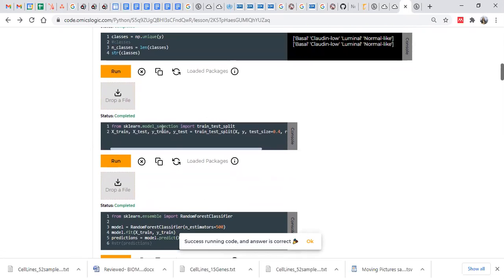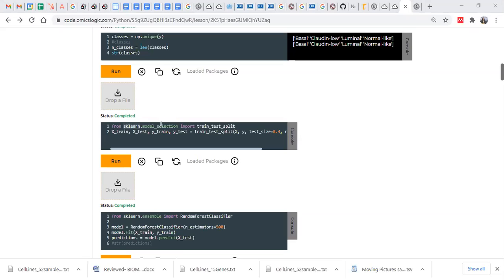Then from sklearn, this is the scikit package. You might not be familiar with this package. For any machine learning purpose, this is one of the most important packages. We call it sklearn or scikit. If you want to learn machine learning specifically, this is one of the most important packages, which actually has a lot of tools for machine learning.